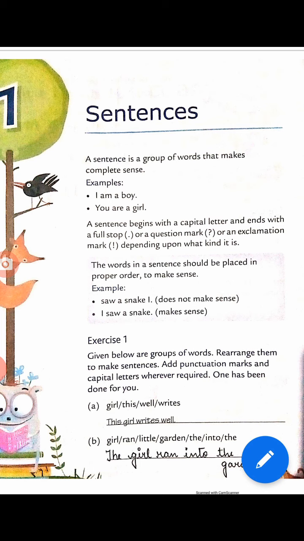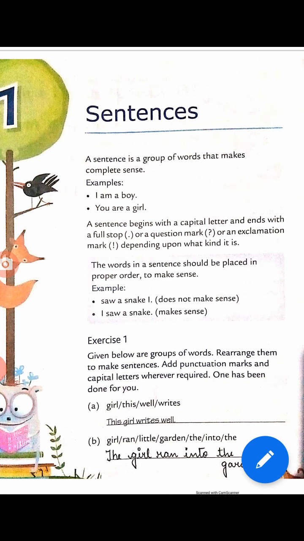In a simple sentence we use a full stop, as we know the sentence starts with a capital letter and ends with the punctuation according to the question. In a simple sentence we use a full stop. In a question sentence we use a question mark. In exclamation sentences we use an exclamation sign.